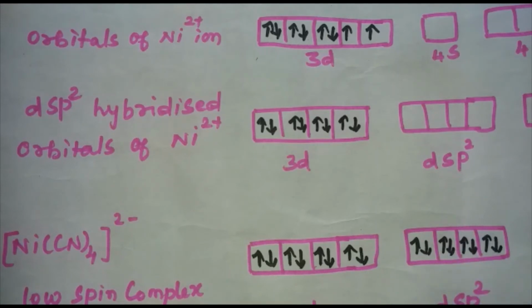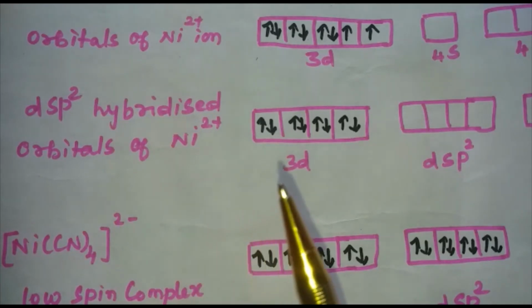I'll discuss the limitations of valence bond theory. Valence bond theory, it explains the formation, structures and magnetic behavior of coordination compounds. But it too has its own shortcomings. What are the shortcomings of valence bond theory? That is, it involves a number of assumptions and it does not give quantitative interpretation of magnetic data, and complexes are found to be colored, but it was not explained by valence bond theory. And valence bond theory does not make exact predictions regarding the tetrahedral and square planar structures of 4 coordinate complexes.